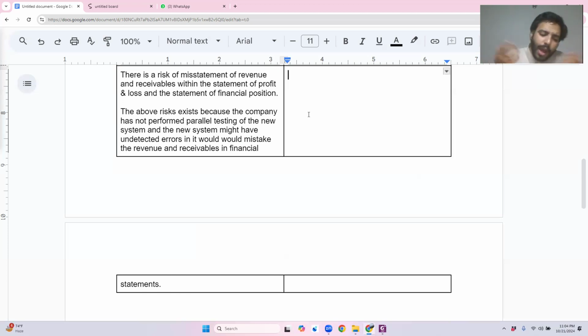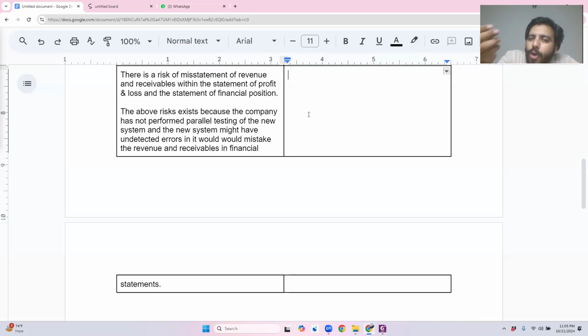Ask yourself this question. Right now we are talking about a system. How do I check that, even though the system has not been parallel tested by the management? The issue is not with the revenue and receivables, the issue is with the system itself. If I can identify any kind of error within the system, then my next step would be to move towards the current year's revenue and receivables. So what can I do to test whether the system is recording correct things or not?